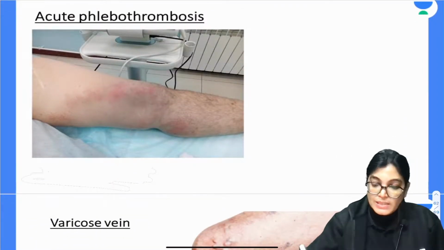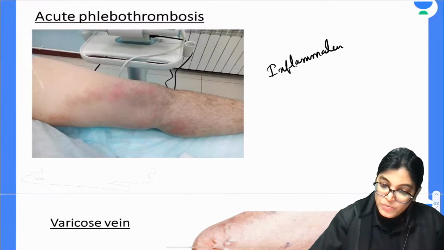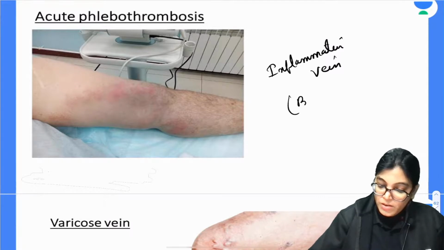Acute phlebothrombosis, that is inflammation of vein. This is a condition of inflammation of vein, with blood clot in the vein.